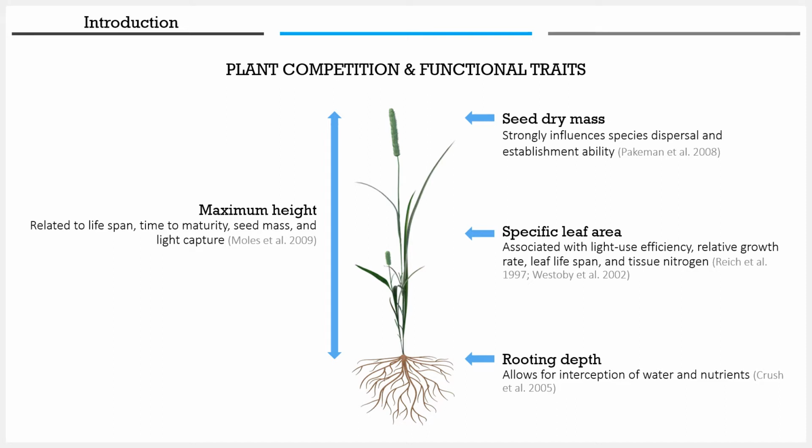These traits can impact plant growth, reproduction, and survival, and are thus good estimates of individual fitness. Functional traits refer to several whole plant, leaf, root, and seed characteristics, which are in turn associated with particular functions. In this diagram, I highlight some examples. Maximum height is related to lifespan, time to maturity, seed mass, and light capture. Seed dry mass strongly influences species dispersal and establishment ability. Specific leaf area is associated with light use efficiency, relative growth rate, leaf lifespan, and tissue nitrogen. And rooting depth allows for the interception of both water and nutrients.